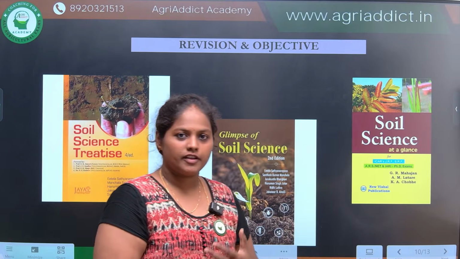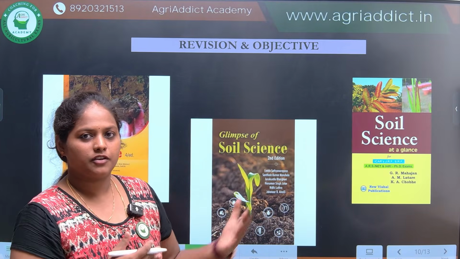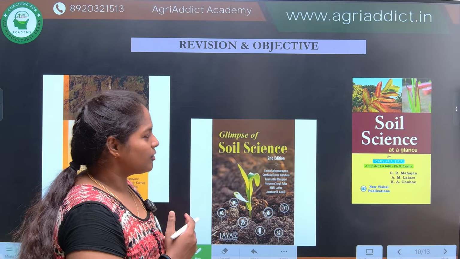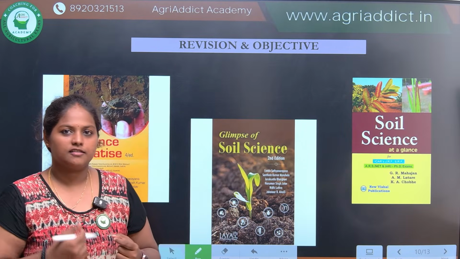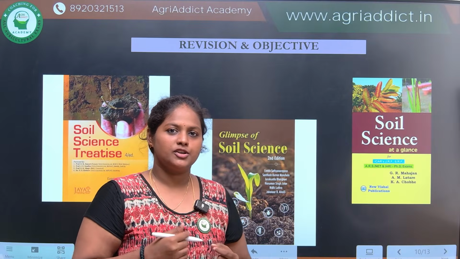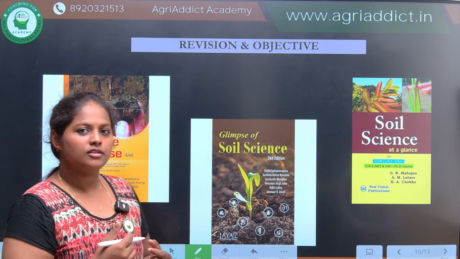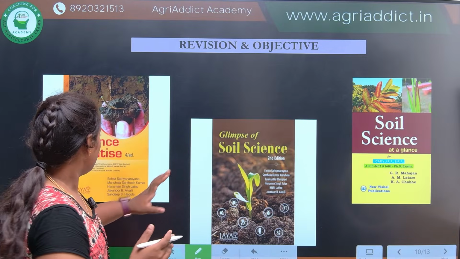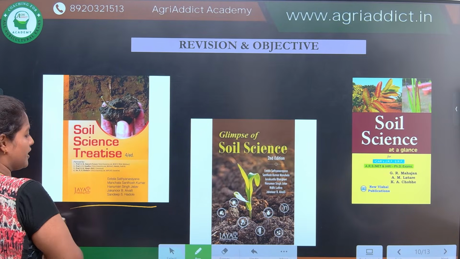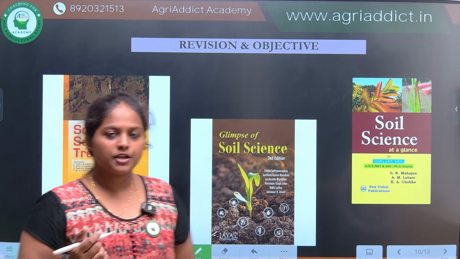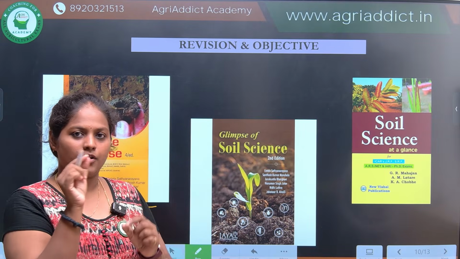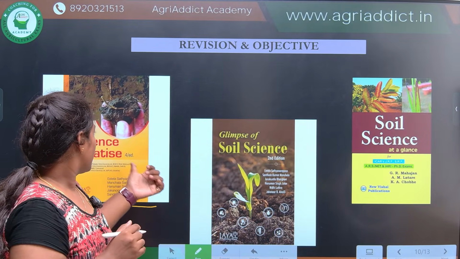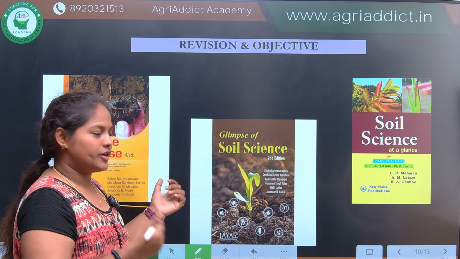Then after revising your subject from the textbooks as we have seen now, for practicing the knowledge you have gained, you should also refer to some objective books. So here are some objective books you can refer. First one is Treatise. Though it is not an objective book, it consists of one-point pointers related to each and every subject. So you can refer to this after completing your textbooks.